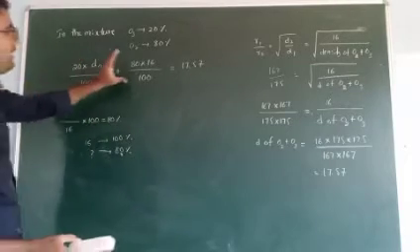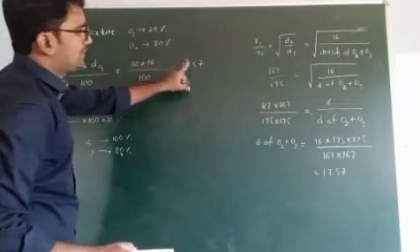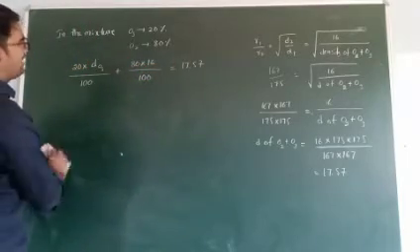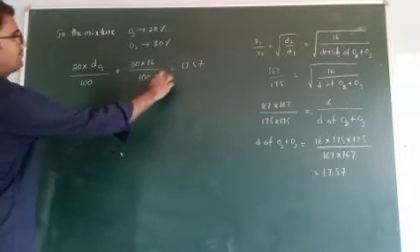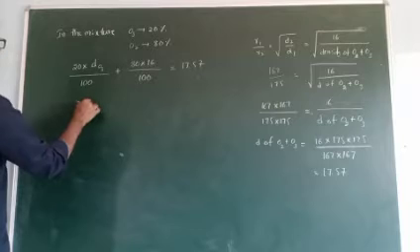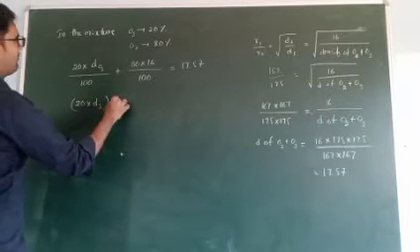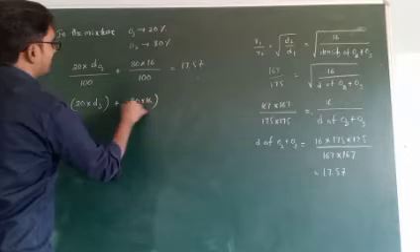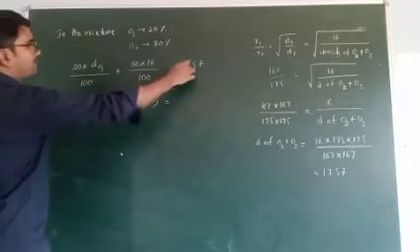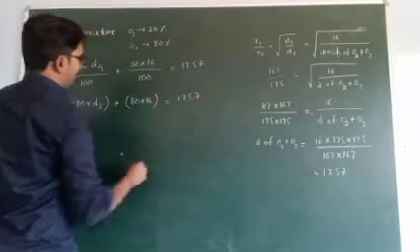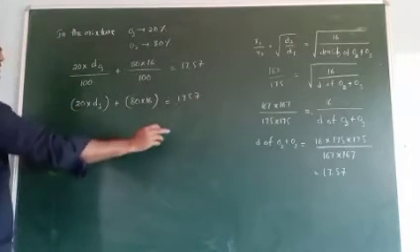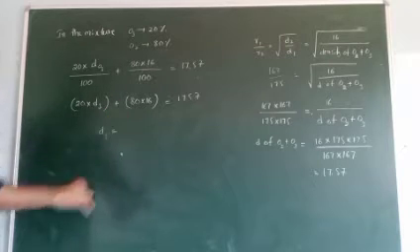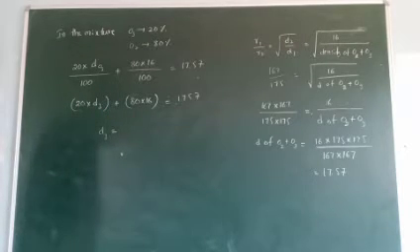So the density of O3 plus the density of O2 equals 17.57. The LCM is 100, so it moves to that side. Then 20 into D3 plus 80 into 16 equals 1757, since 100 is multiplied with this. Then 80 into 16 moves to this side, that is, subtracted. After that, the 20 moves to that side, divided. So finally, D3 equals 23.85.